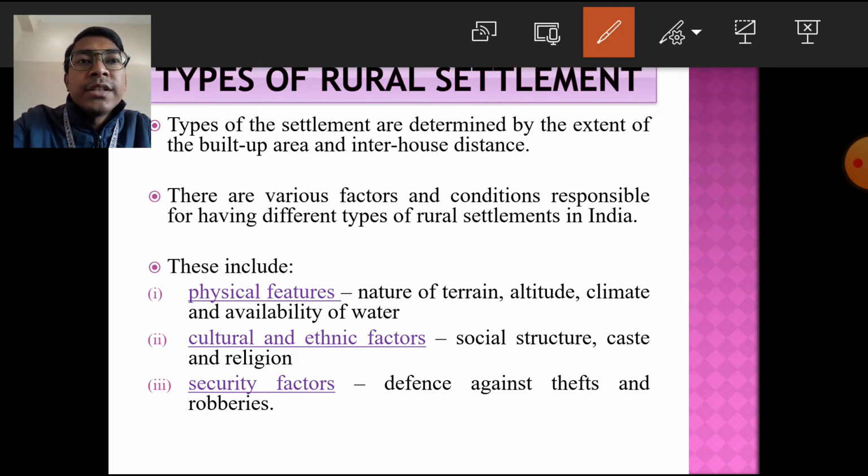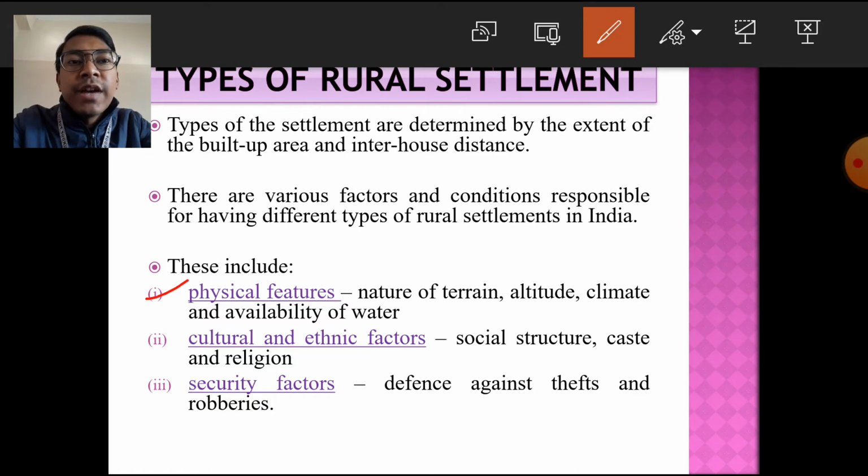So the types of the settlement, whether rural or urban, can be determined by the extent of the built up area, meaning the area which is used for construction, and the interhouse distance, the distance between two houses. Basically, in case of rural settlement, there are various factors and conditions which are responsible for having different types of rural settlement in India, and these can be categorized into three main groups.